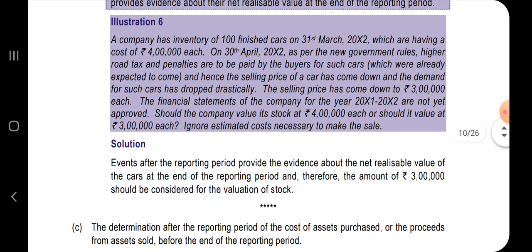In the previous video, we came to know that as per Ind AS 2, inventory should be valued at cost or net realizable value, whichever is lower.